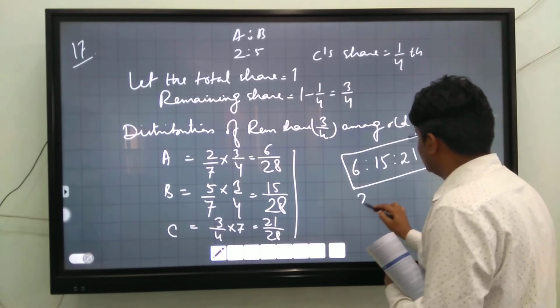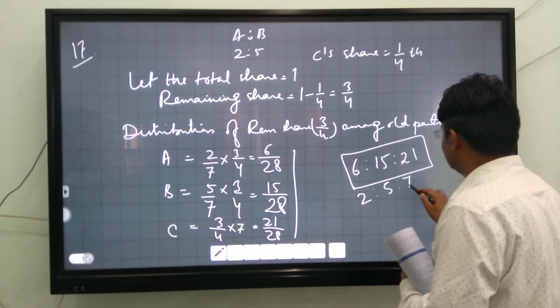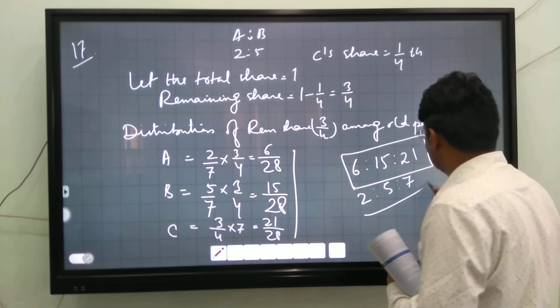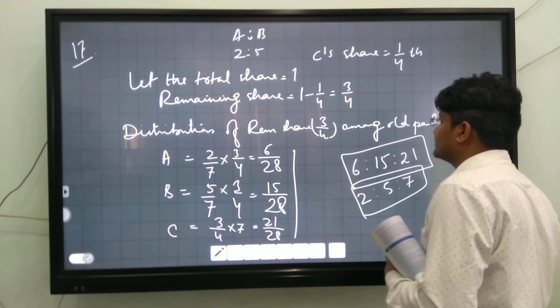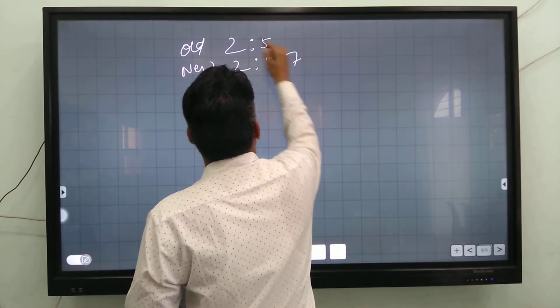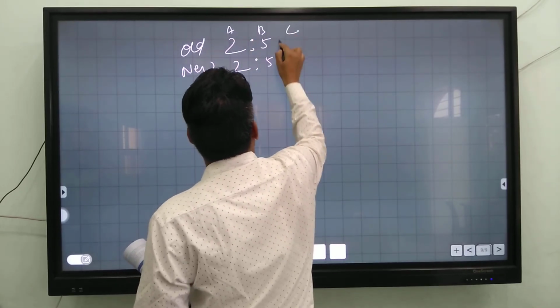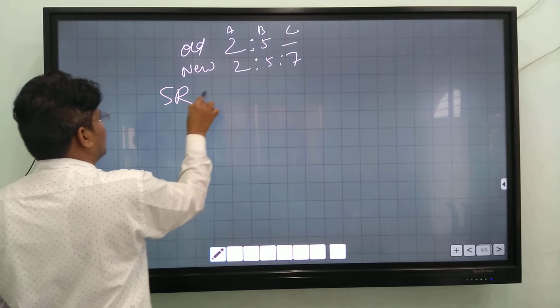We can simplify it: 3 twos are 6, 3 fives are 15, and 3 sevens are 21. So 2, 5, 7 for A, B and C.